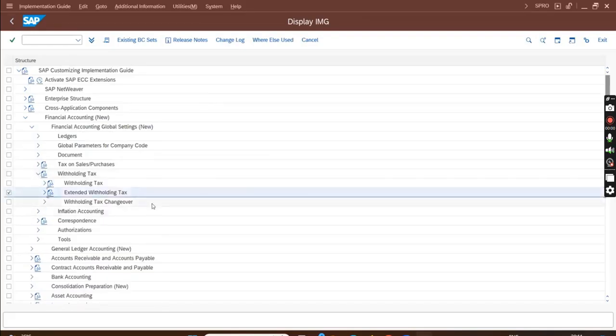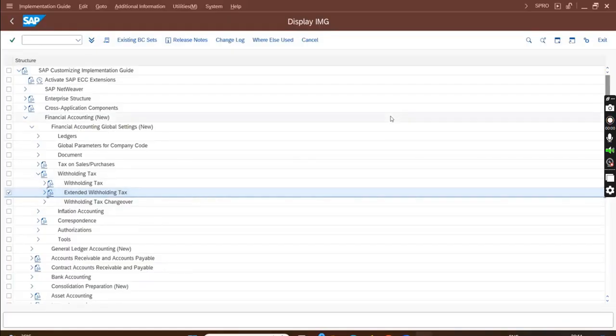Okay, this config is used in FI. For WHT, FICA has its own config. So say WHT tax 01 is created in FI, that will not be used in FICA. Like here for VAT we saw that, say I create a VAT code, tax code V1.